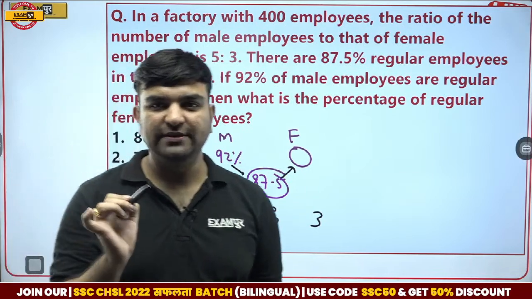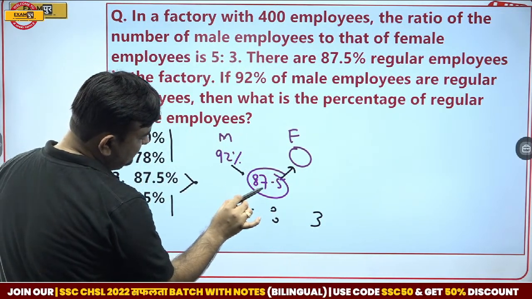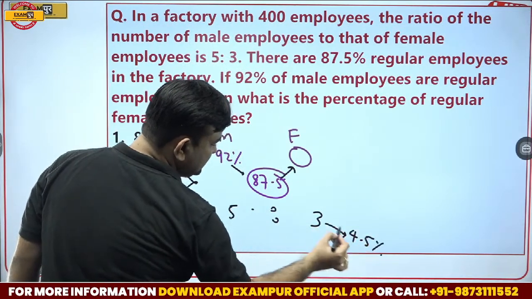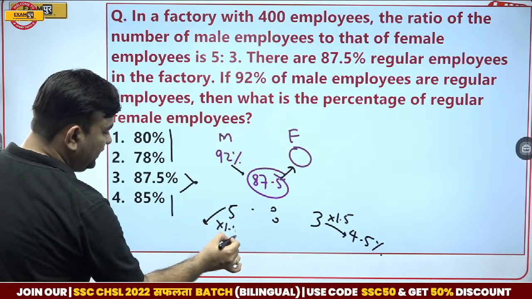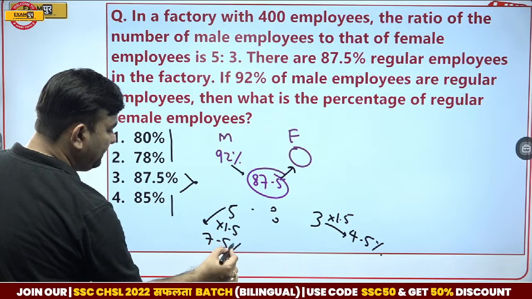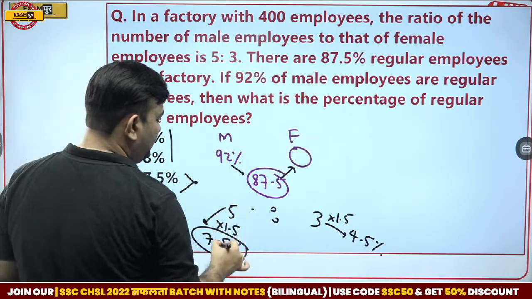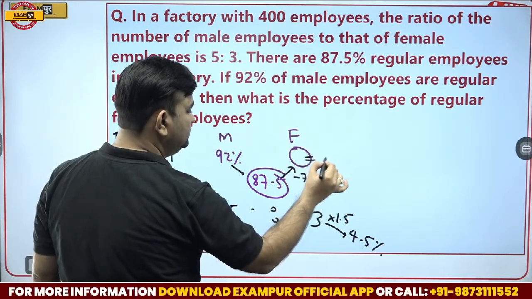This minus this is 4.5. So 3 is 4.5%, so 1 is 1.5, and 5 is 5 into 1.5, that is 7.5%. If one is greater, another should be smaller by the margin of 7.5, so 80%.